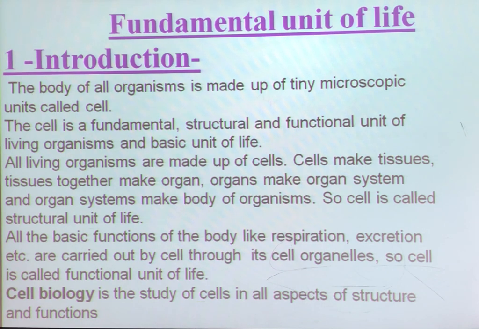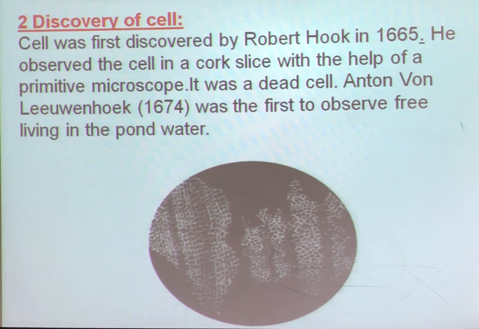Cell biology is the branch of science which deals with the study of all aspects related to the cell, like cell structure and function. Now we will see point number 2, that is, discovery of a cell. Children, as you also know from class 8, the cell was first discovered by Robert Hooke in 1665.